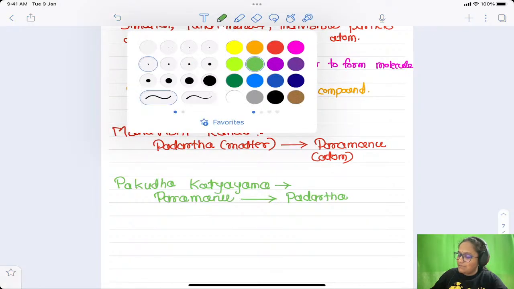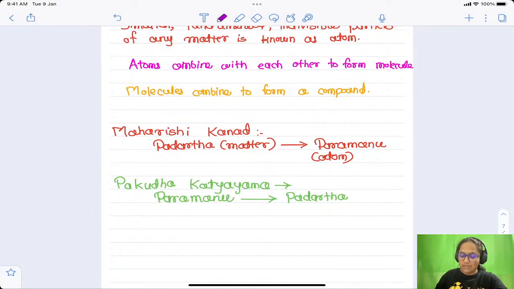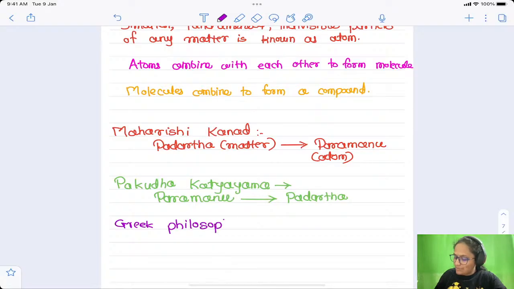Then after this, apart from Indian philosophers, some other scientists were also working on it. So, Greek philosophers, we only need to remember these names. No one will ask questions on this.